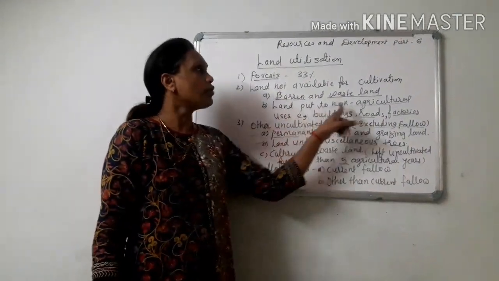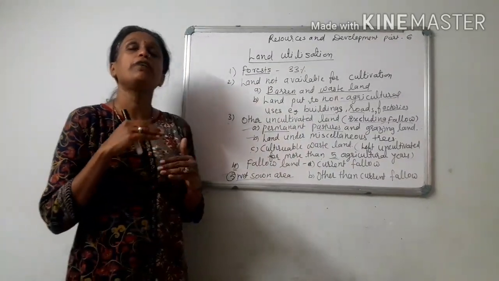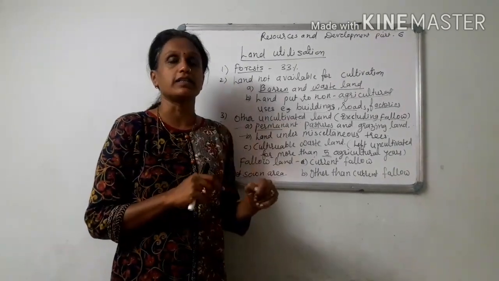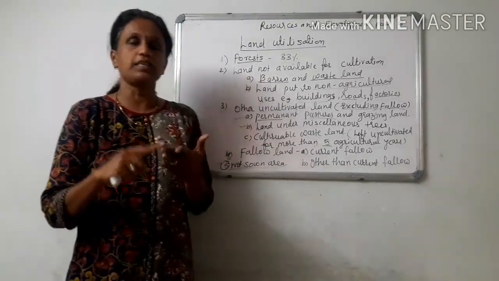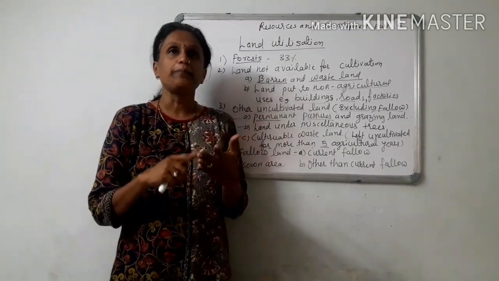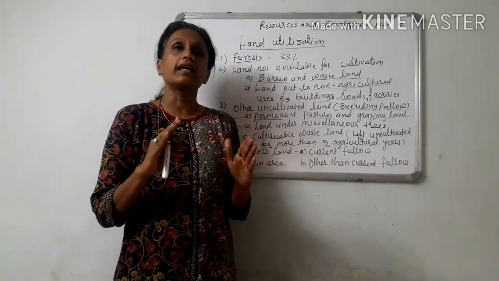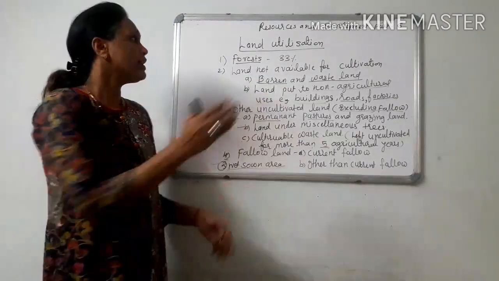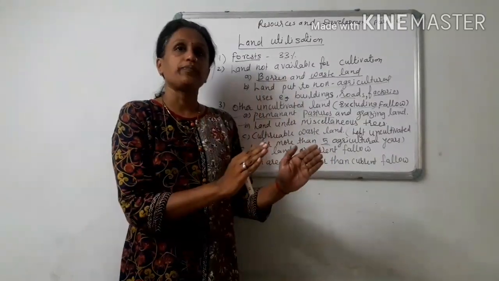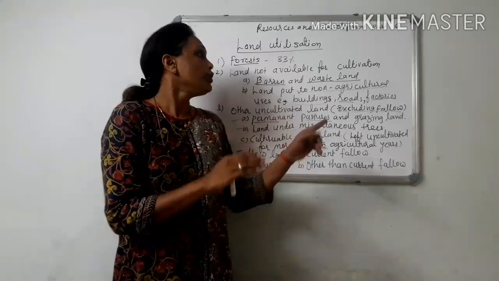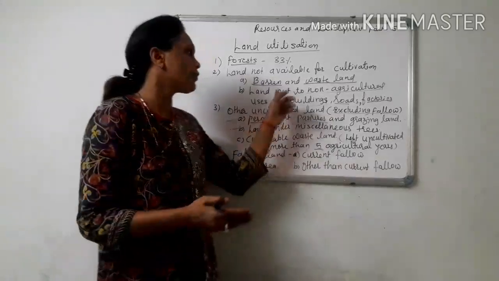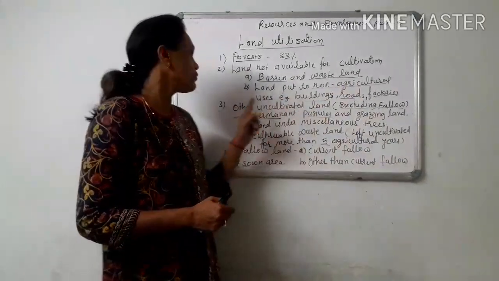Then B, land put to non-agricultural uses. Sometimes we need land for purposes other than cultivation. What are these purposes? Building houses, roads, factories. So once you build a bungalow, factory, road on land, that land again you cannot use for cultivation. Because once you build a settlement or a road over there, that land is not again used for cultivation. That is land put to non-agricultural uses.